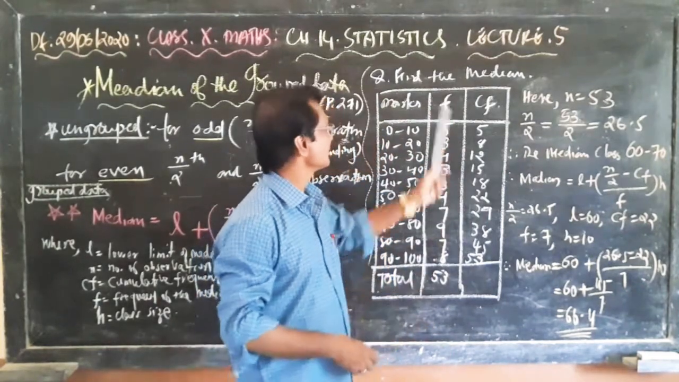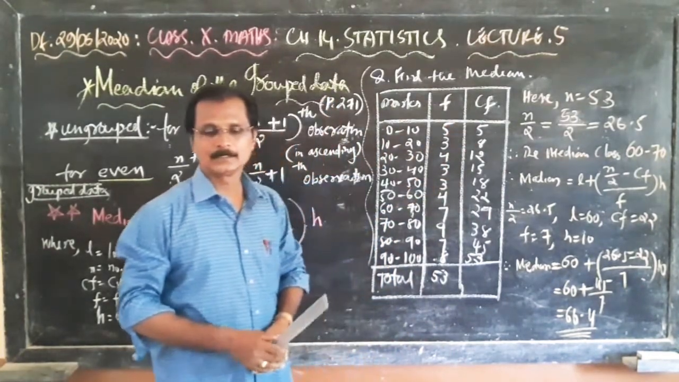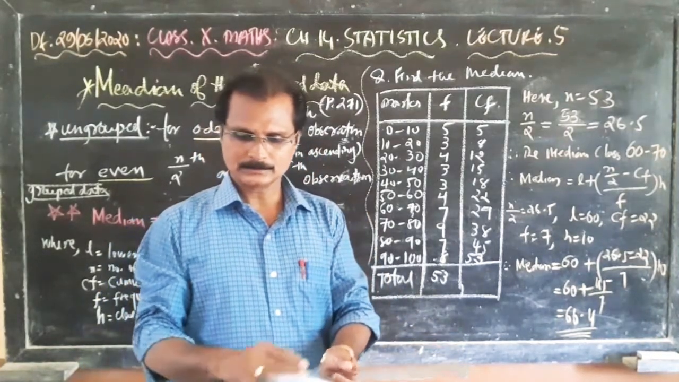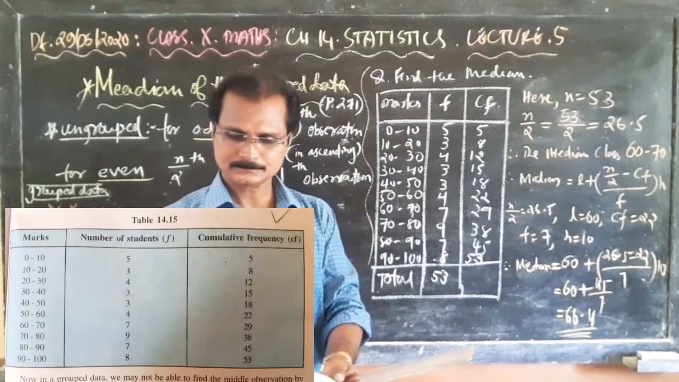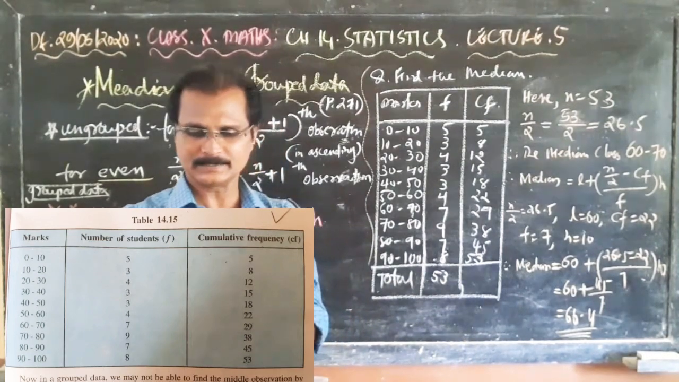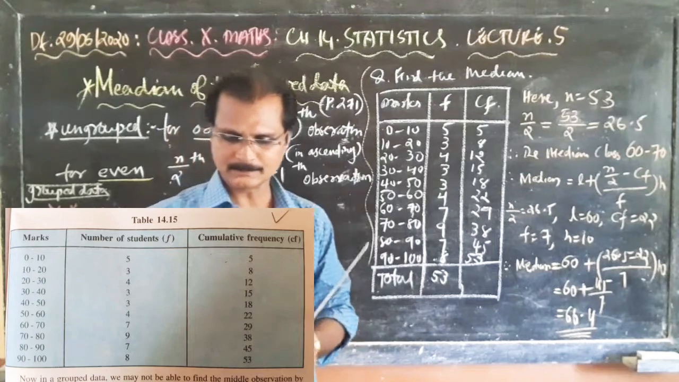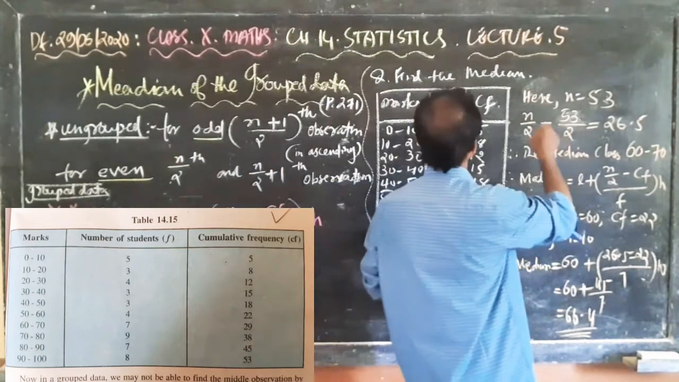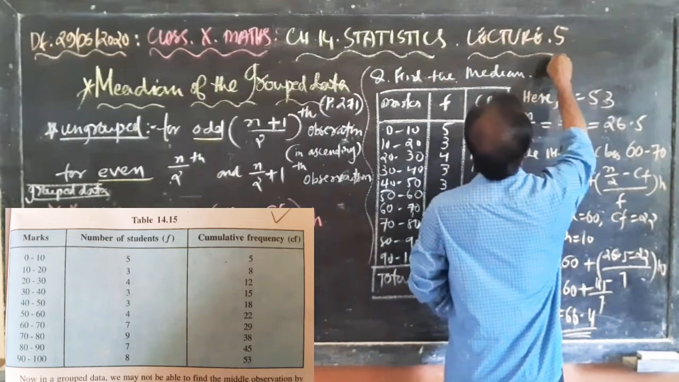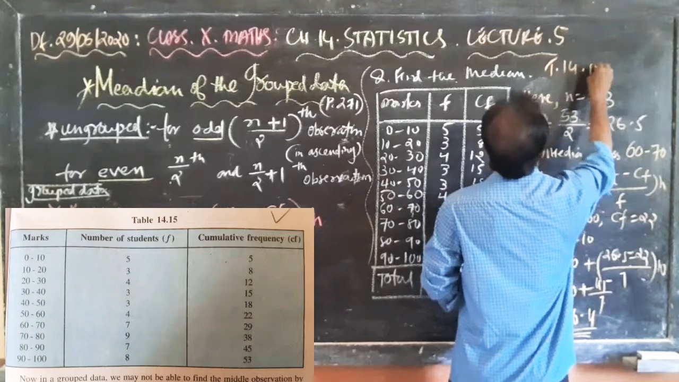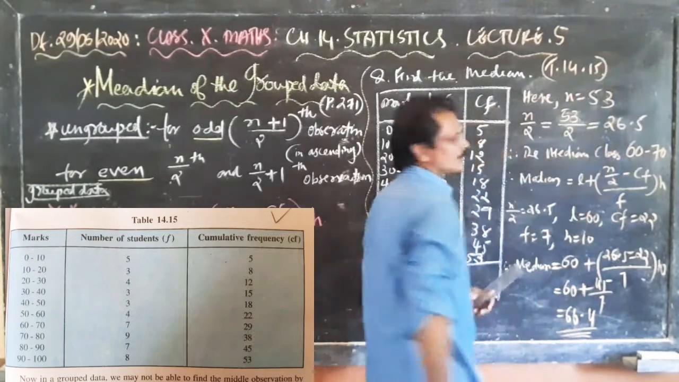The first one is: find the median. You can see the question. Page number 281, please take page number 281. Table 14.15.